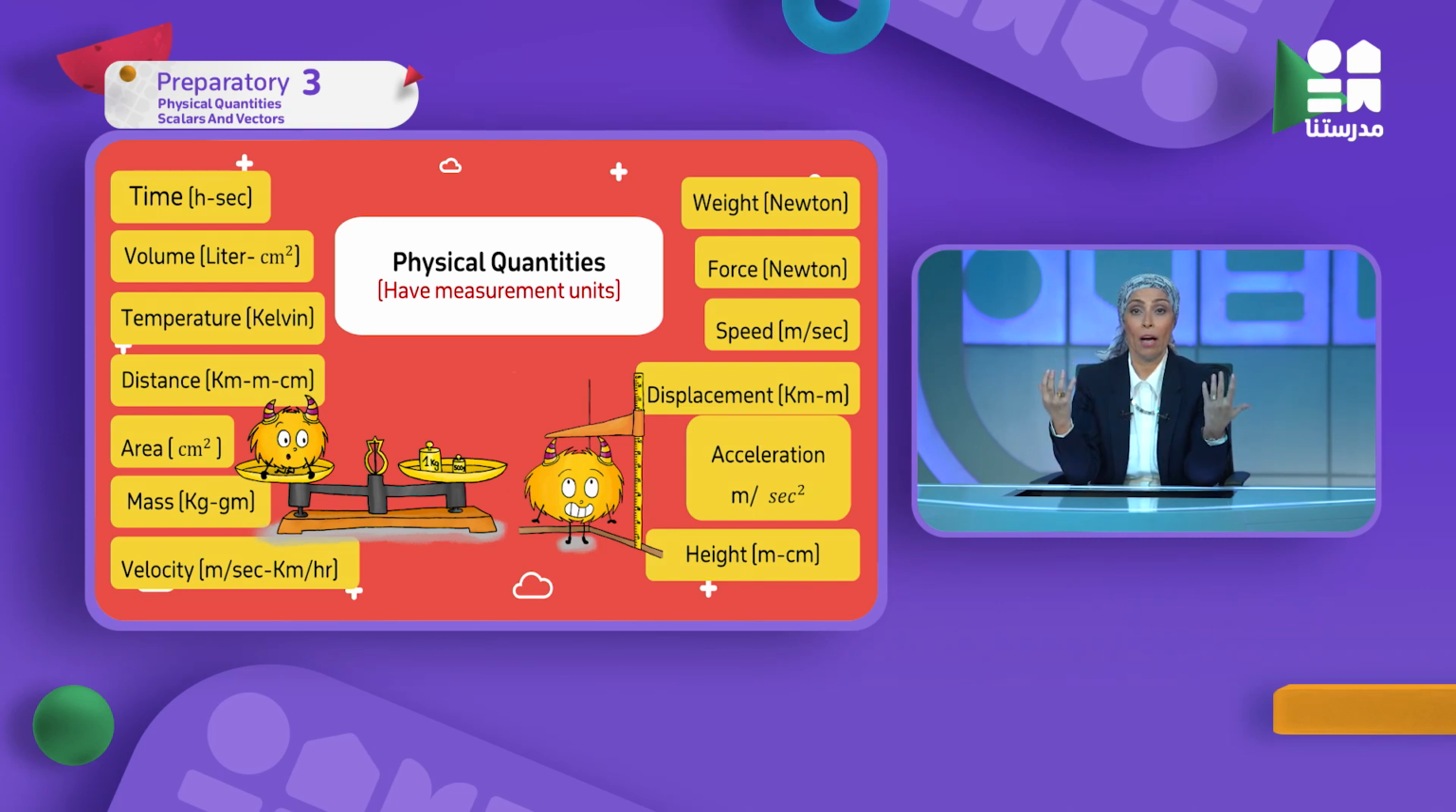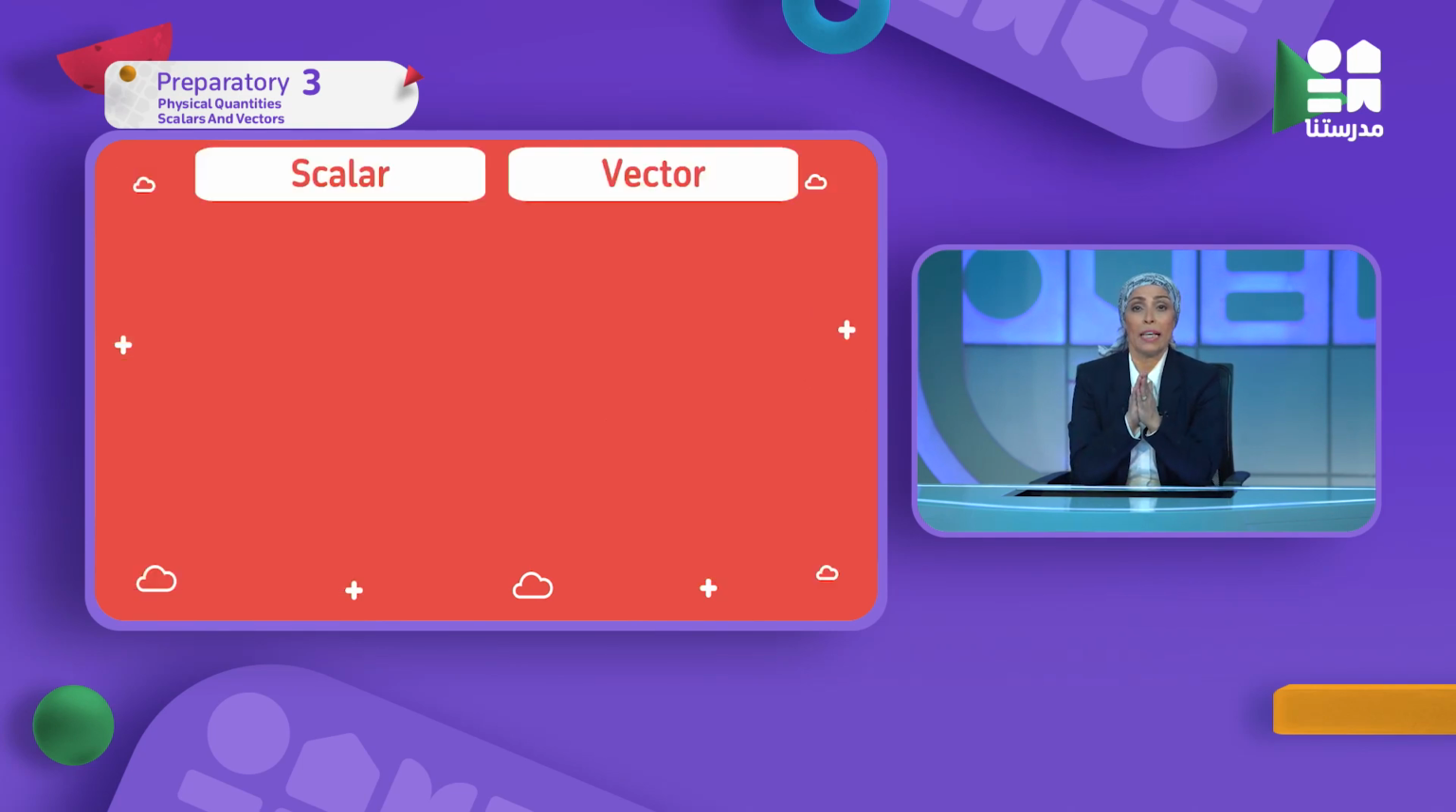Anything around me, I can put a number and a unit on it, so I can say that it's a physical quantity. The physical quantities are divided into two types. All these examples we are going to classify into two types.